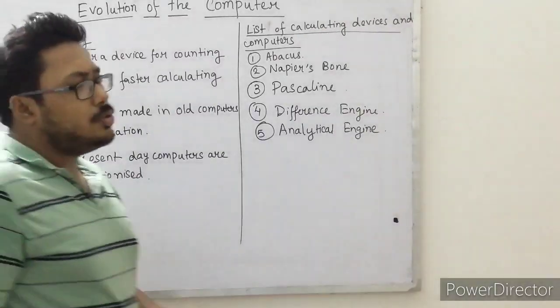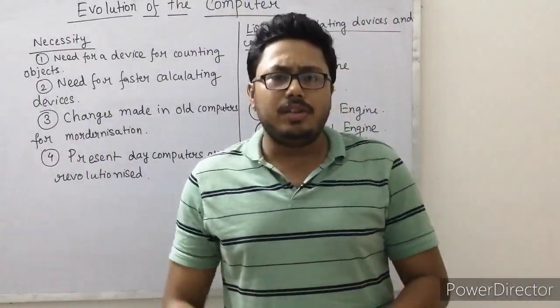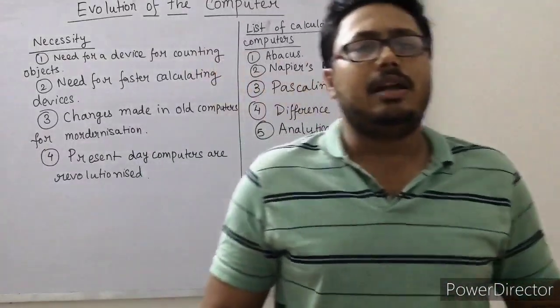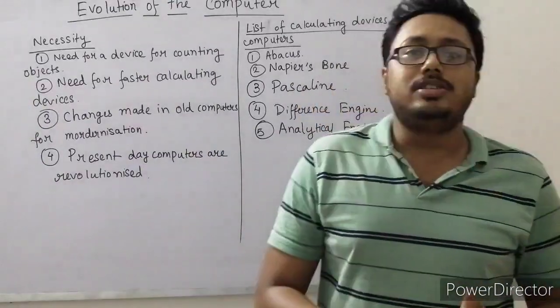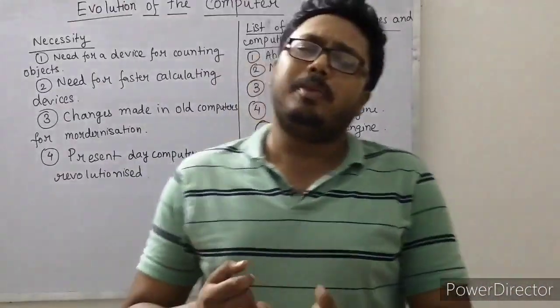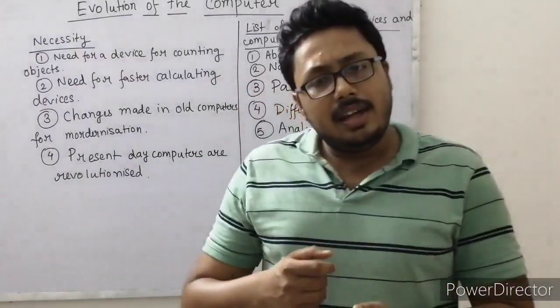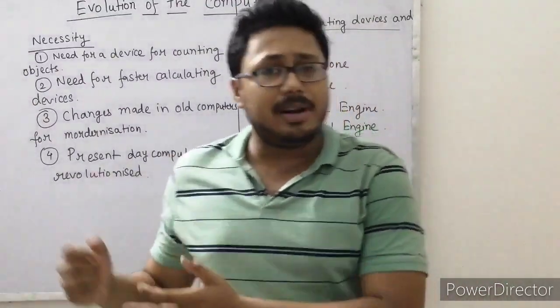At that time, people used to count on their own. If they came across a huge calculation, that may create some problems during the calculation process. So they needed a simple counting device for addition, subtraction, multiplication or division. The first calculating device, which evolved in China, is the abacus.